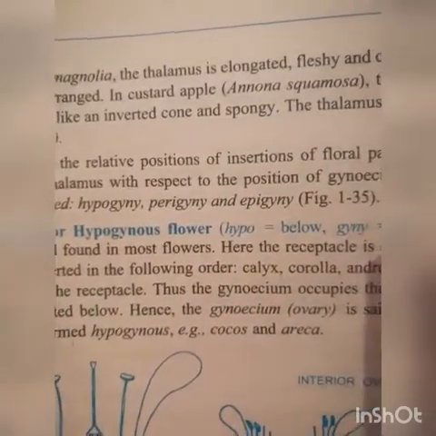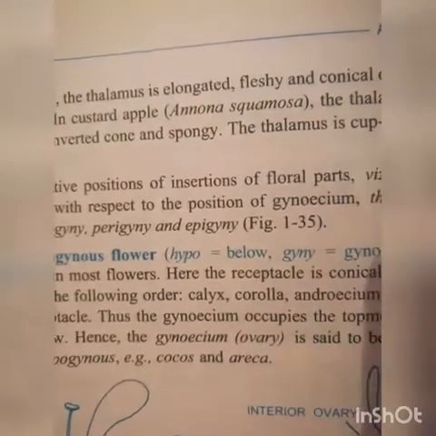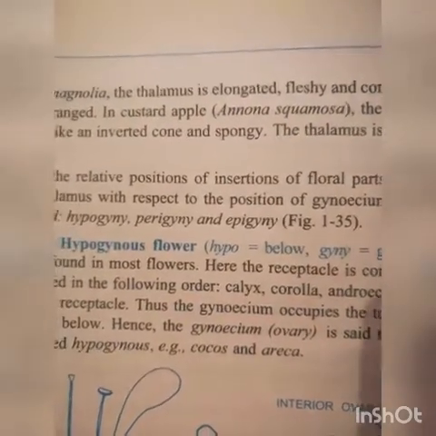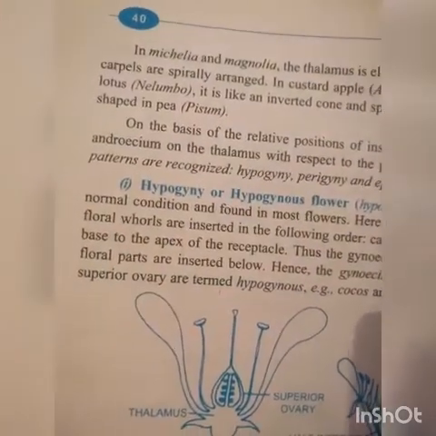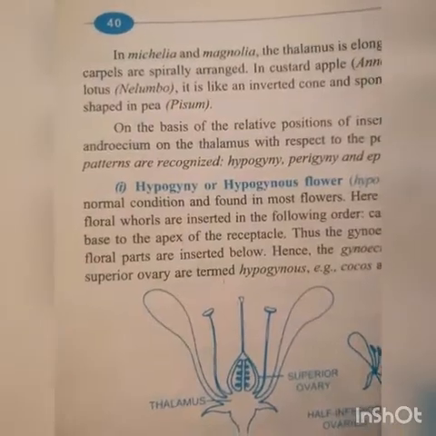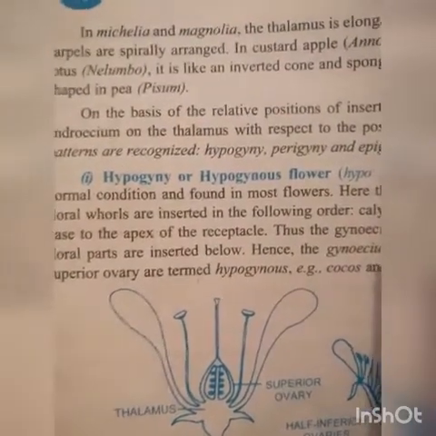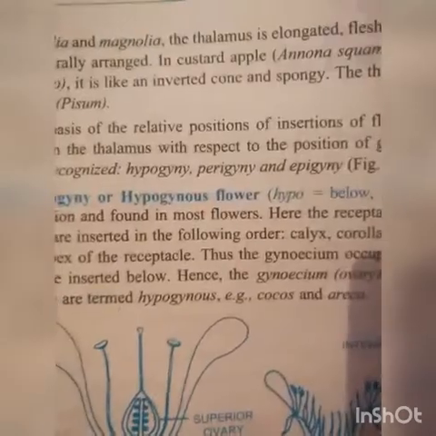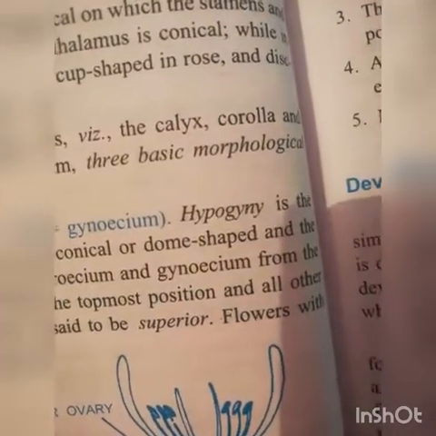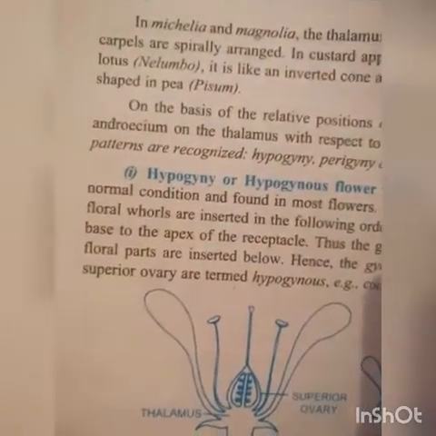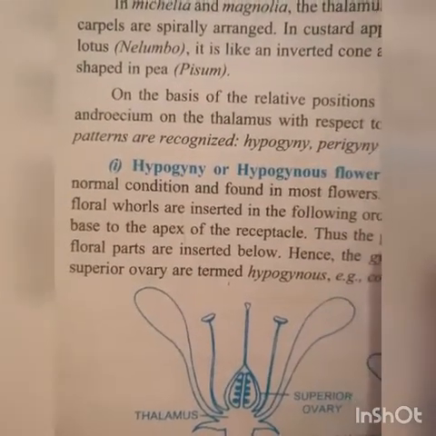In custard apple, that is Annona squamosa, the thalamus is conical, while in lotus, that is kamal, it is like an inverted cone and spongy. The thalamus is cup shaped in rose and disc shaped in case of Pisum sativum, that is pea.